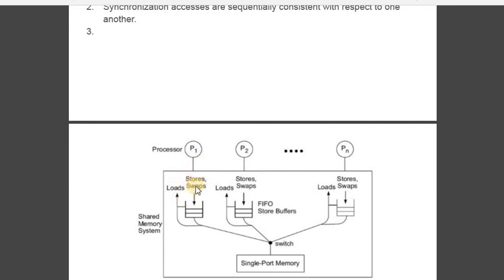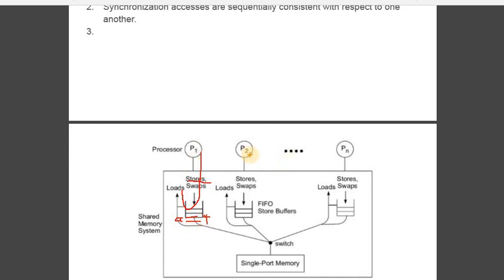See here, one method, let me explain. Process 1 has its own store, own swap, own load. See here, A is equal to 4. Just now process 1 updated A is equal to 4.